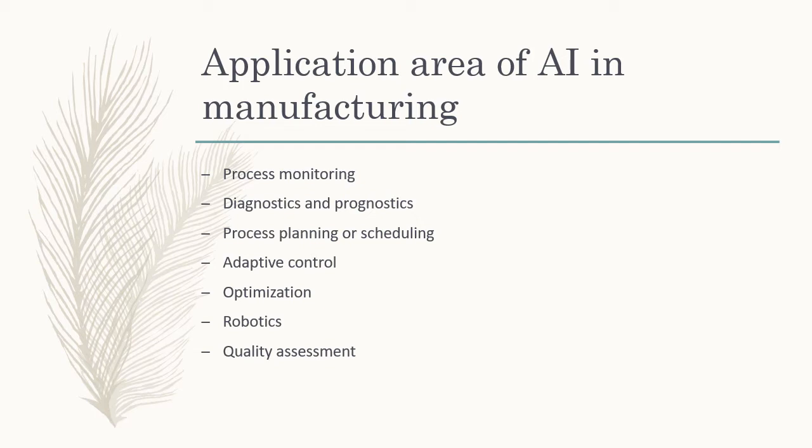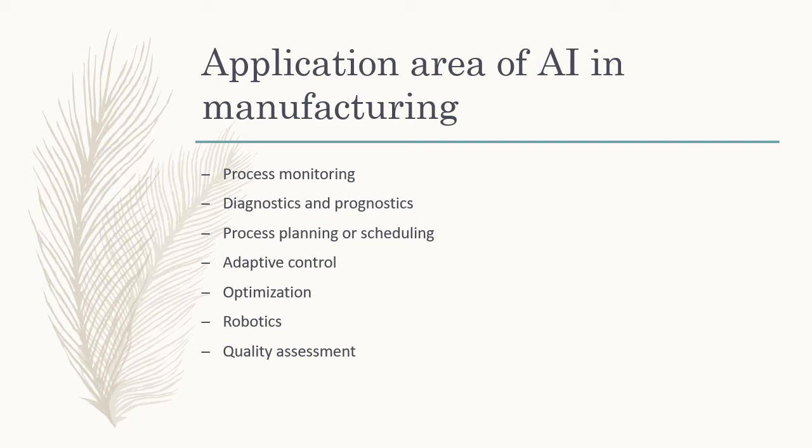Third is process planning or scheduling. We will see the planning in our upcoming slides. Fourth is adaptive control. AI helps the controller to control the system. Fifth is optimization. AI helps in optimizing the process, like if we want to maximize or minimize something, for example maximize productivity, optimization helps in that way.